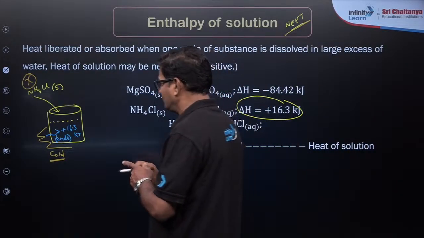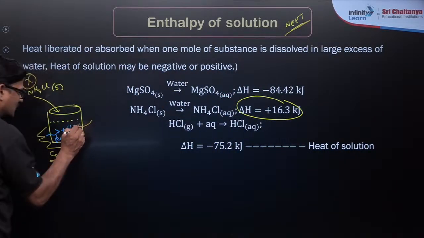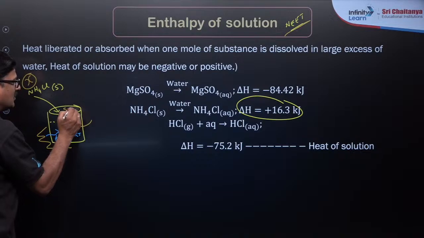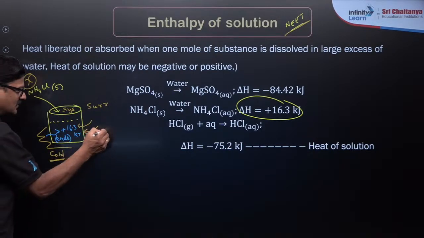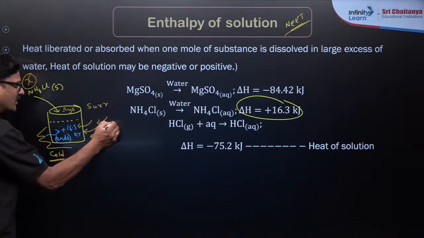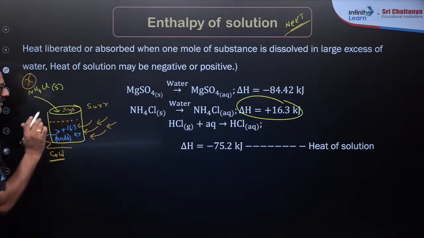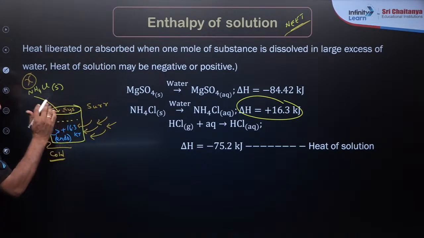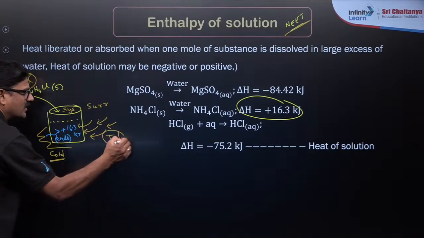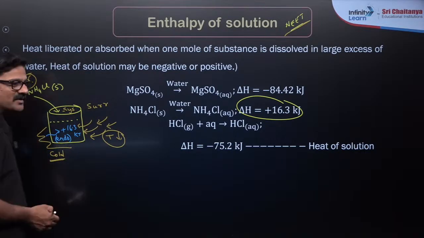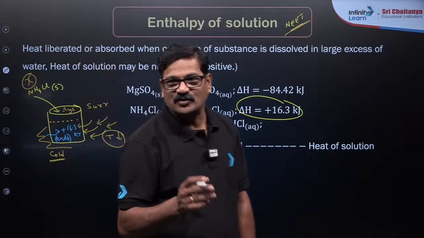The surroundings: this is the system and this is the surroundings. Heat from the surroundings is going into the system, so the temperature of the surroundings decreases and that is why you feel it cold.